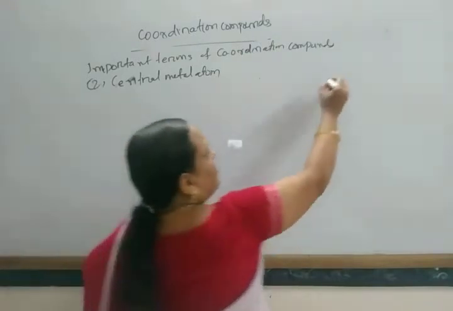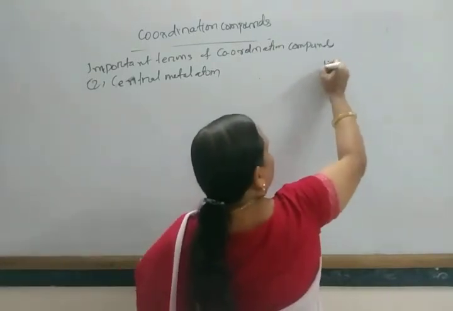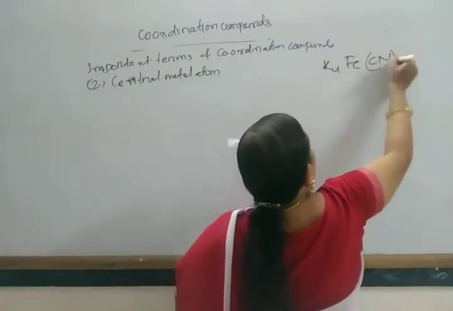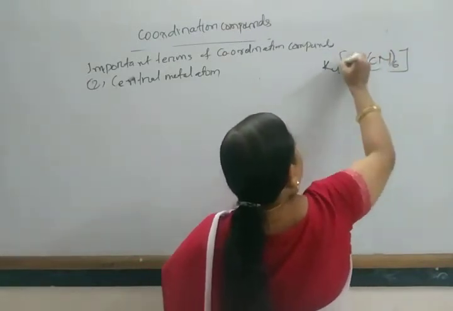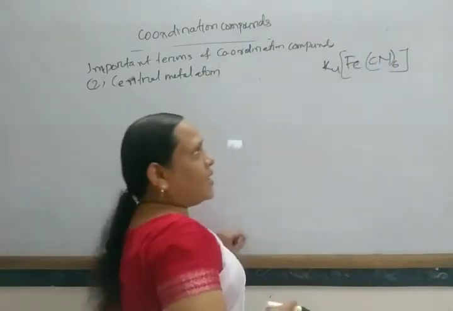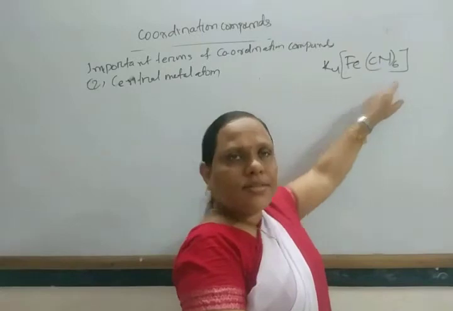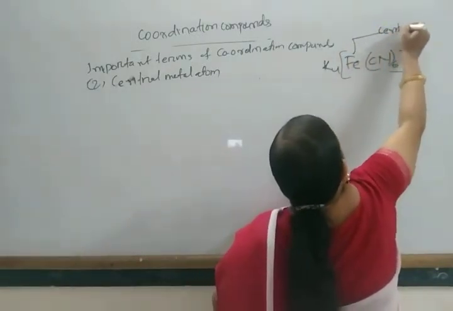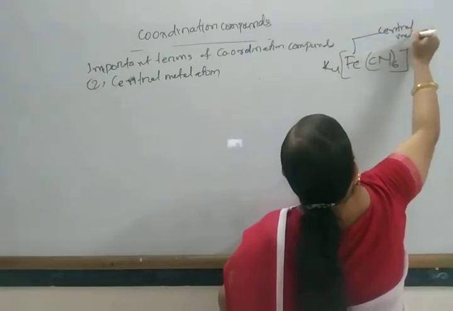The example I have written here, K4[Fe(CN)6]. In this case, this iron is surrounded by 6 cyanide ions, so this iron is known as central metal atom.